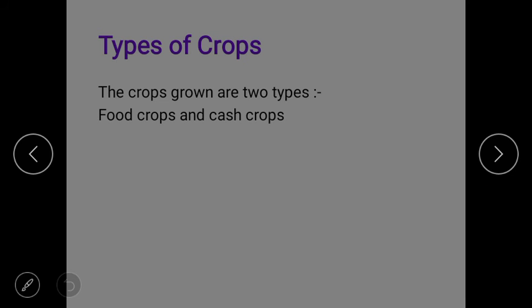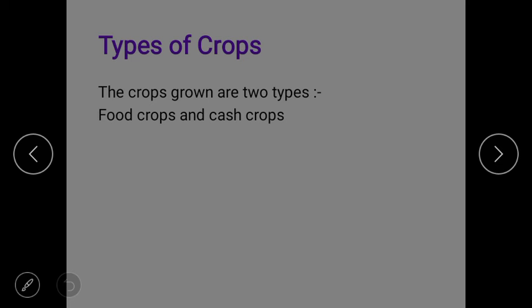Food crops and cash crops. What are food crops? The crops which are grown to be eaten are called food crops. Examples are rice, wheat, millet and pulses. Rice and wheat we grow for our own consumption.